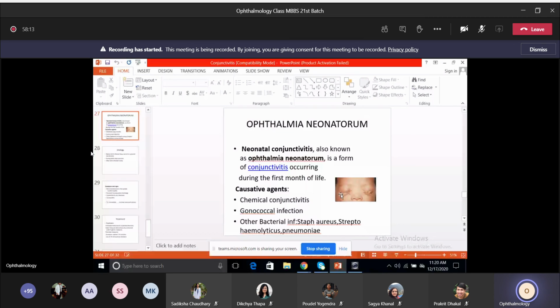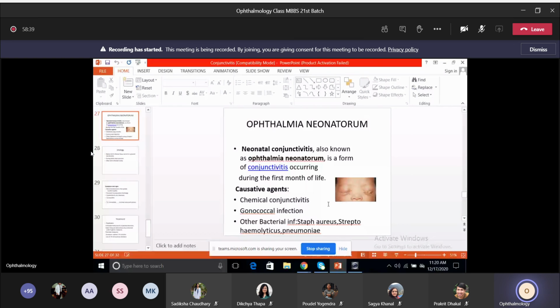Okay, because of a lot of purulent discharge, it has stuck to the eyelashes there, so there's difficulty in opening, there'll be pain in the child, okay, so there'll be a lot of swelling here, and then a lot of purulent discharge or crusting of the lashes.